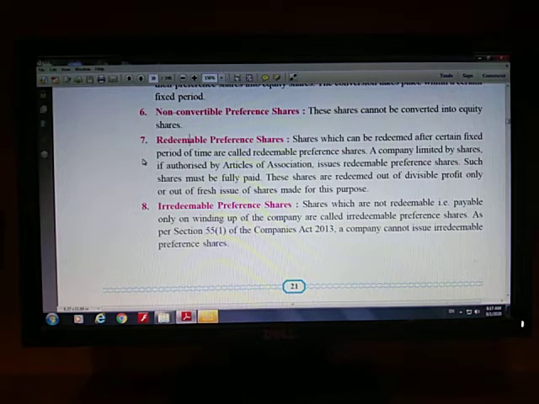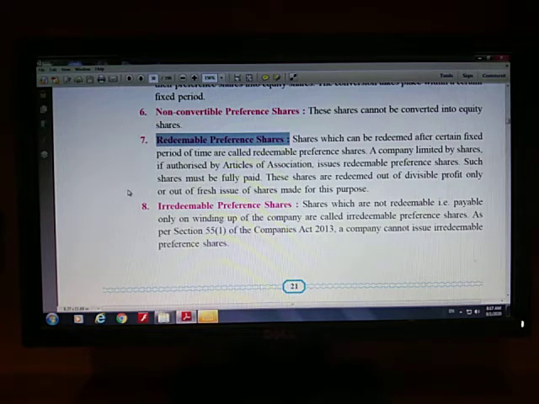So on 1st January 2001 I have issued you shares, you have paid me money. Please carefully see the transaction. On 1/1/2001 I have given you the shares, you have given me the money. I have given you redeemable preference shares. Here you can see the heading redeemable preference shares. And when I issued you such redeemable preference shares, I already instructed you that these shares are for 5 years. For example, these shares are redeemable after 5 years, that is on 31st December 2005, right?